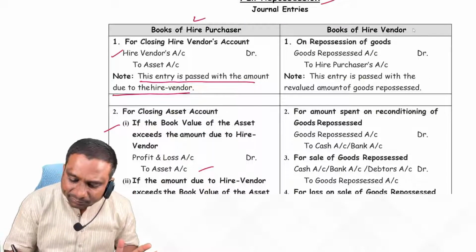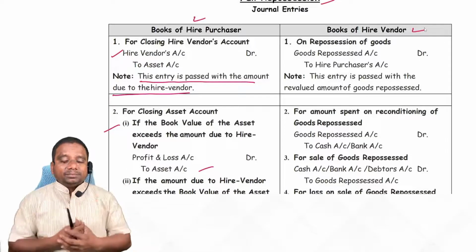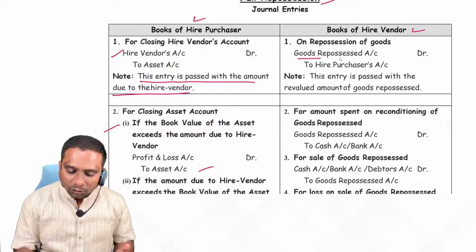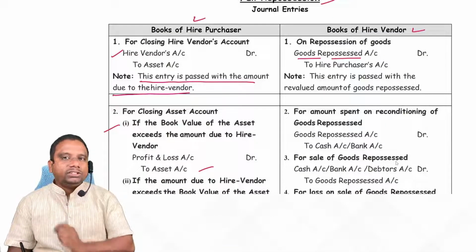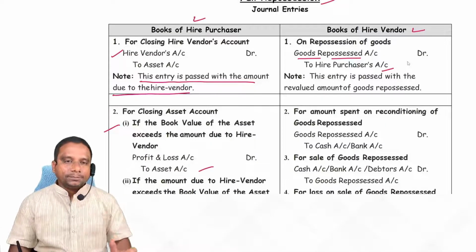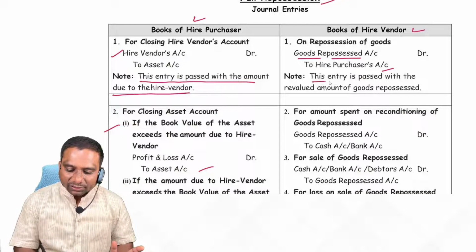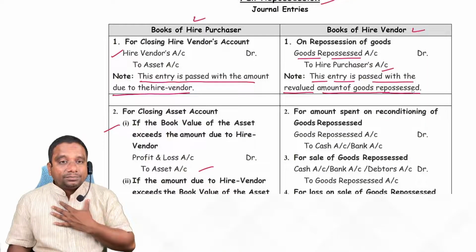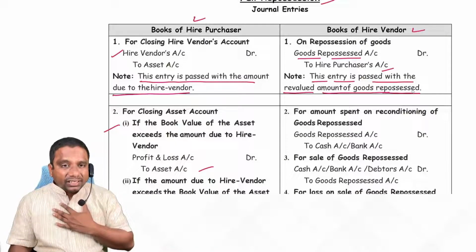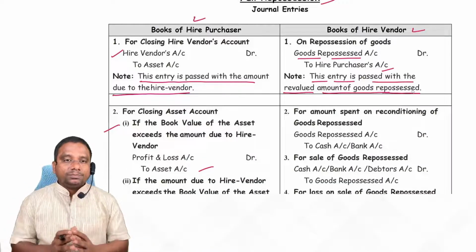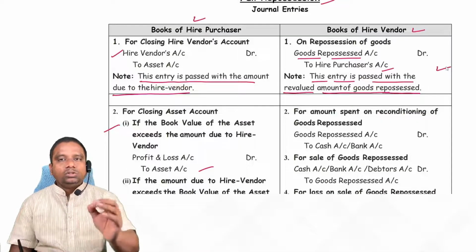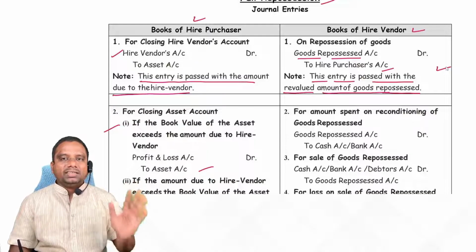Look at this. Hire vendor is taking back the asset. So the asset he received, what is the entry he records? He creates a new account called goods repossessed account. Goods repossessed account debit to hire purchaser account. He will record the entry at agreed price. This entry is passed with the revalued amount of goods repossessed. I am taking back my asset, so at the time of taking back, I will value the asset, and that price only I will record here. Goods repossessed account debit to hire purchaser account.